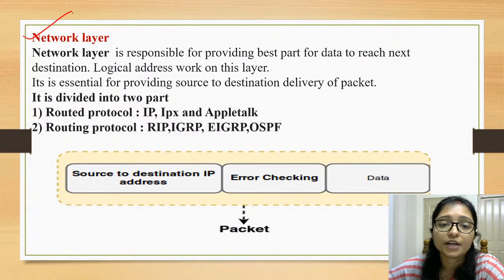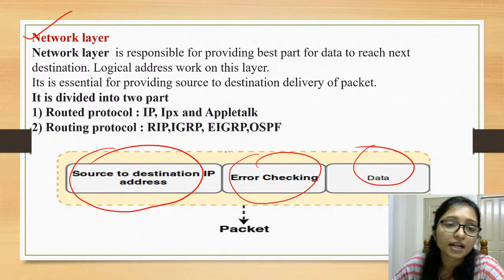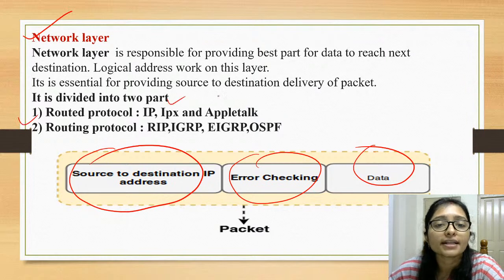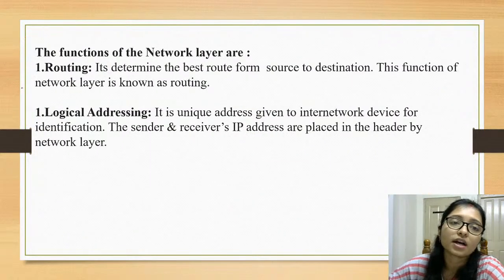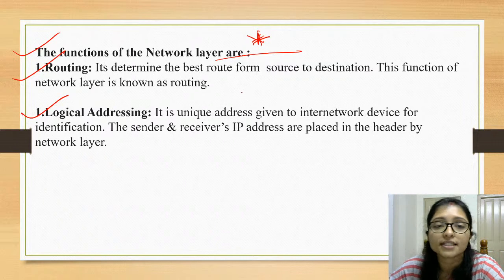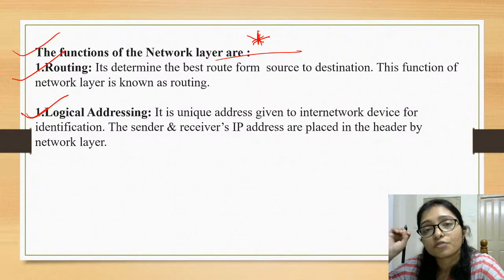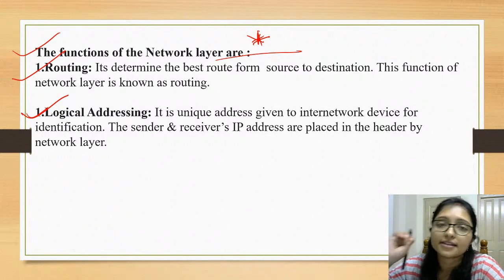And here this is the network layer. In the network layer there is the source IP, and after that error checking and data, everything is going on. That is a routed protocol. Here is IP, everything is in the network layer. And what is the function of the network layer? That is routing and logical addressing. Remember that. Routing means sending from one router to another router, and logical address means the IP, from sender to receiver. That is logical addressing.